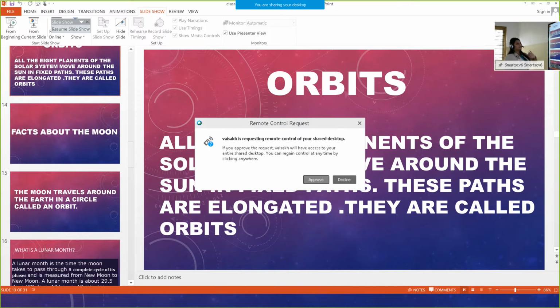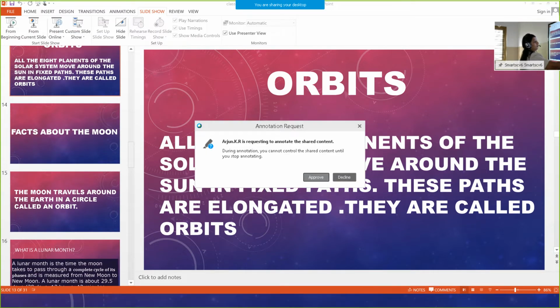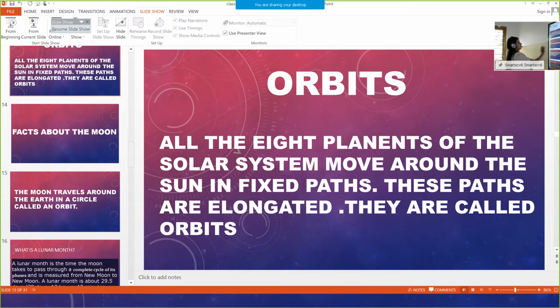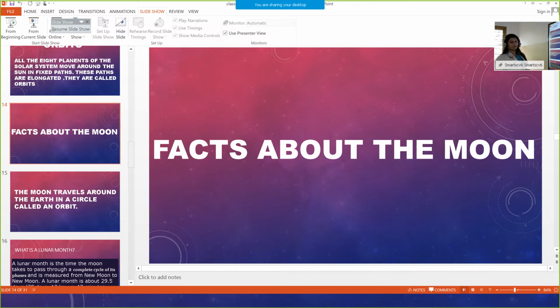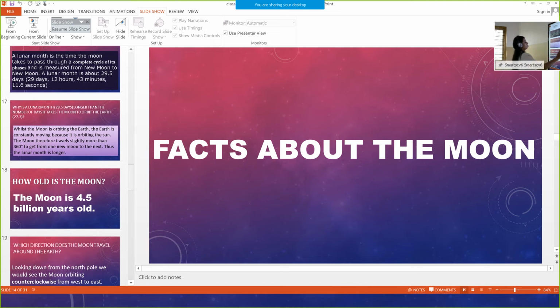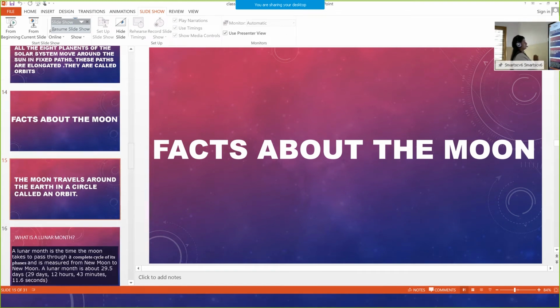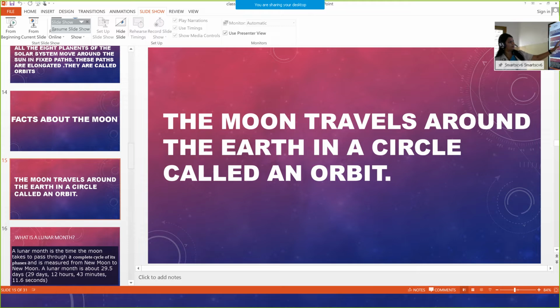Now we will see the topic facts about the moon. Facts about the moon. Okay? The moon travels around the earth in a circle called an orbit. We have seen the meaning of orbit. The moon travels around the earth in a circle called an orbit.